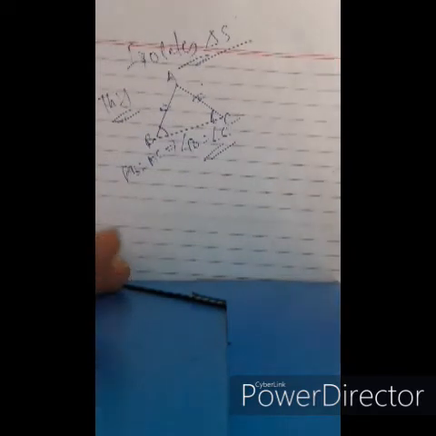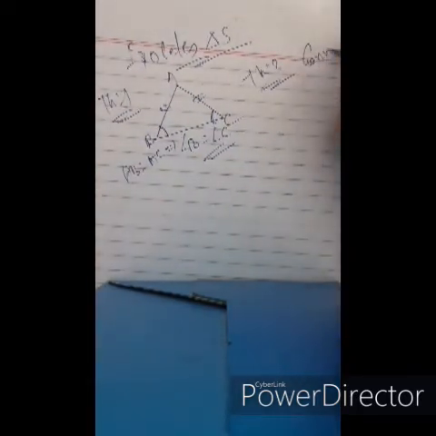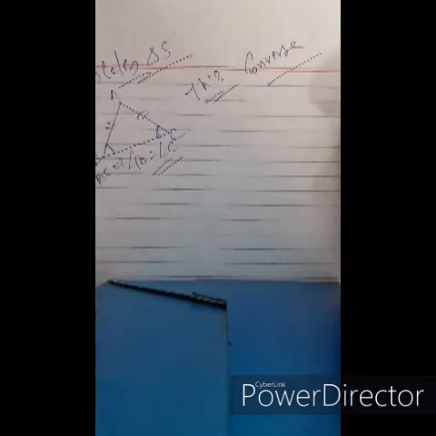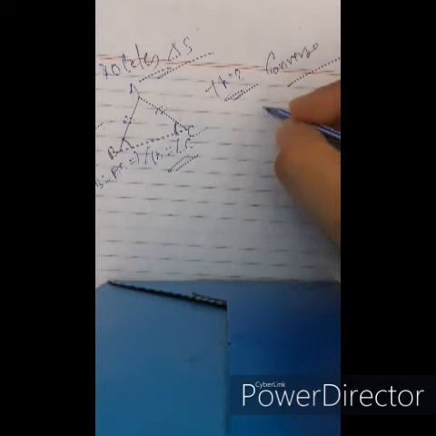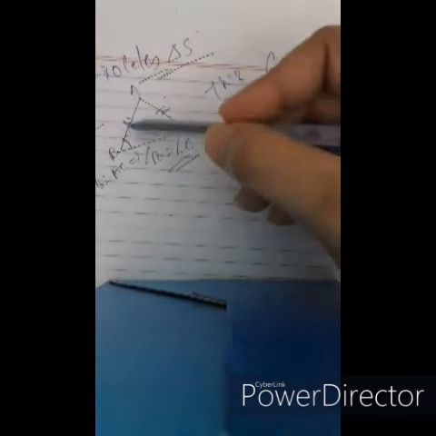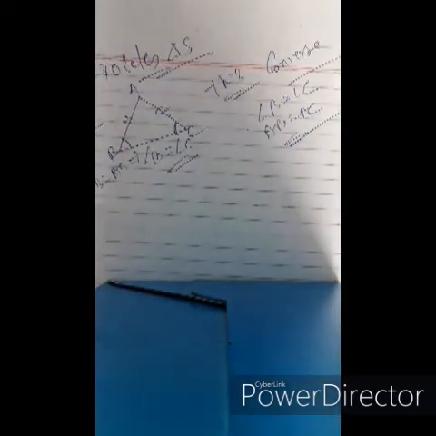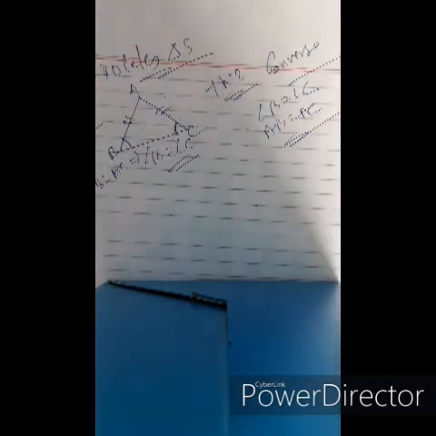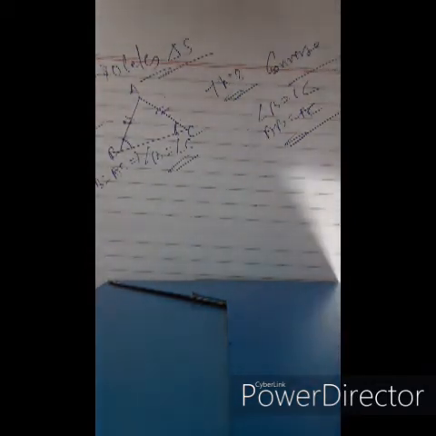And theorem 2 is the converse of theorem 1. That is, if angle B equals angle C, two angles are equal, then the opposite sides of the triangle are also equal, AB equals AC. So these theorems are very simple. Now we'll take a look at an example.